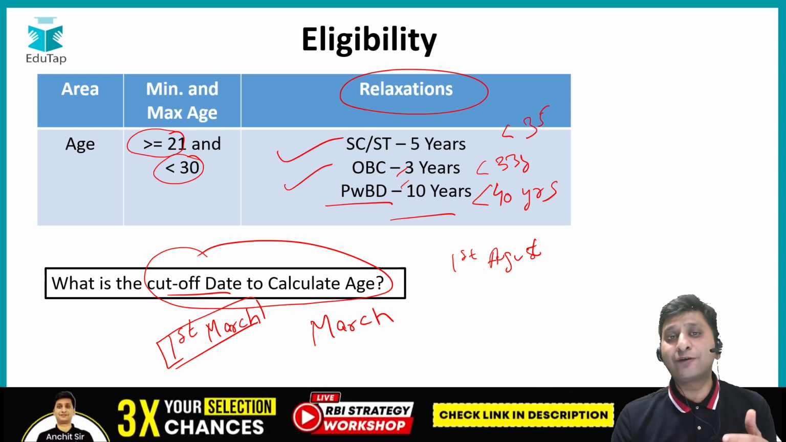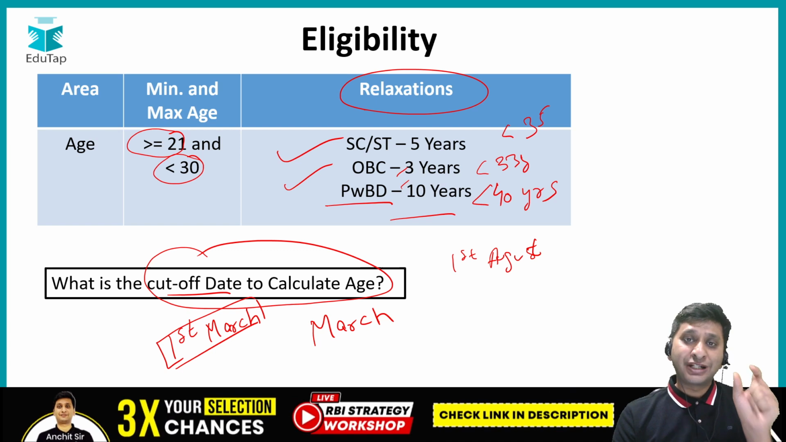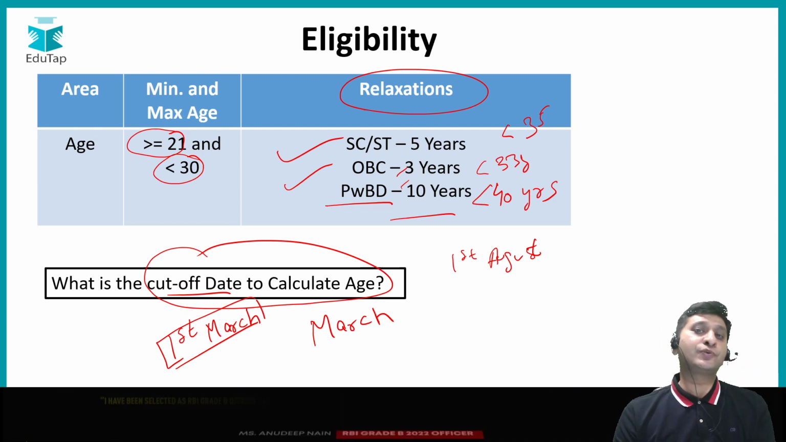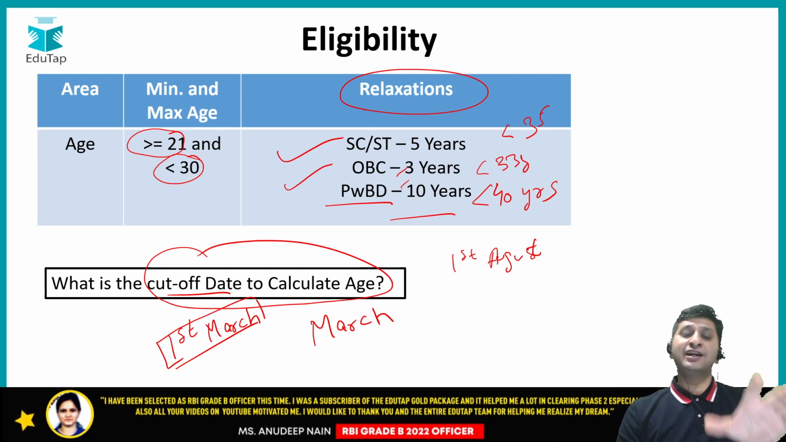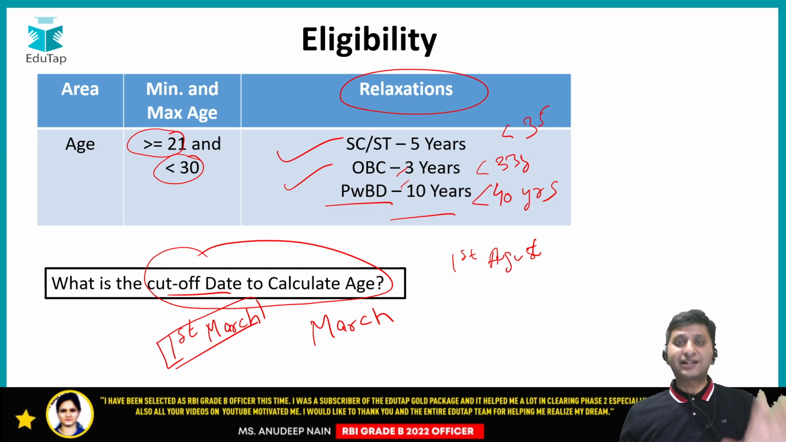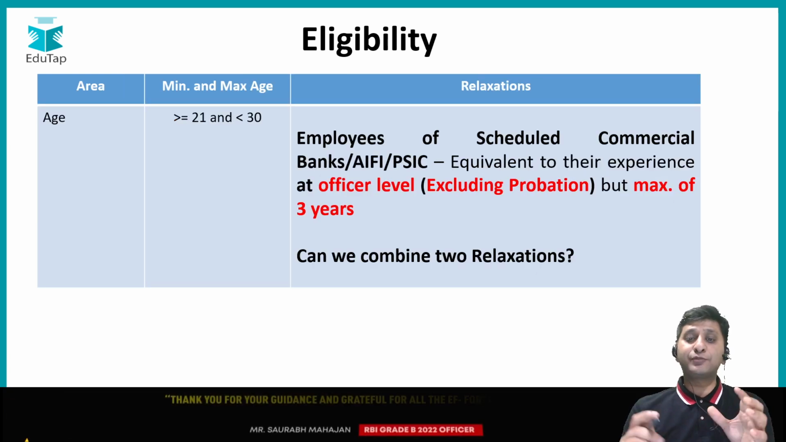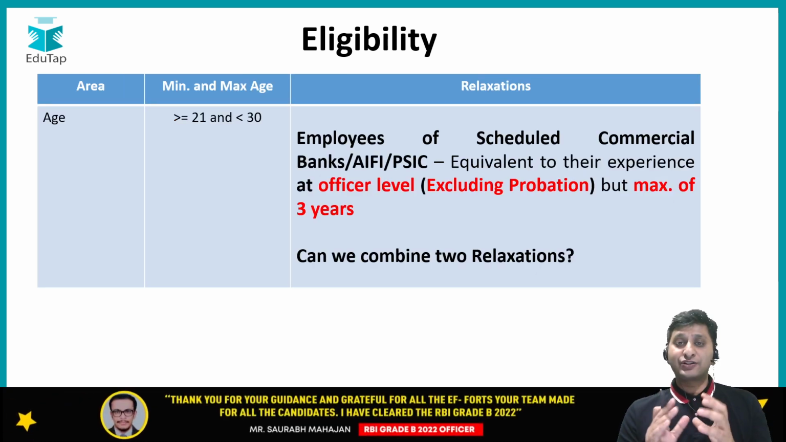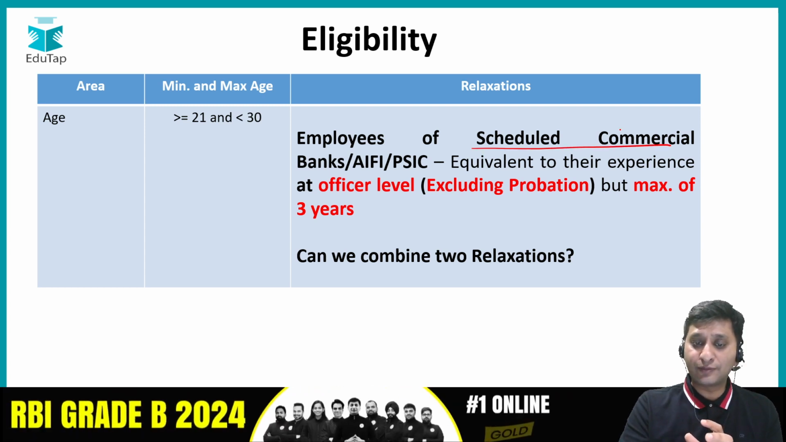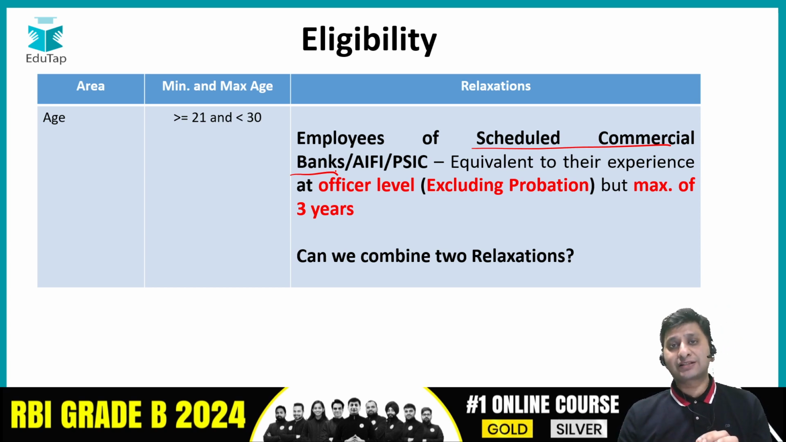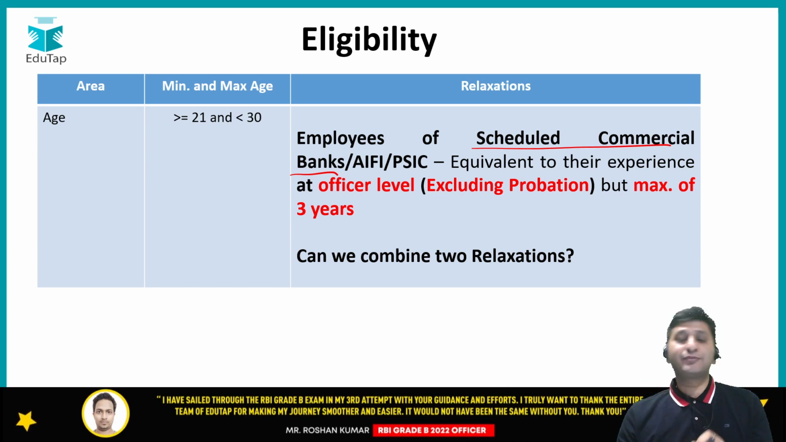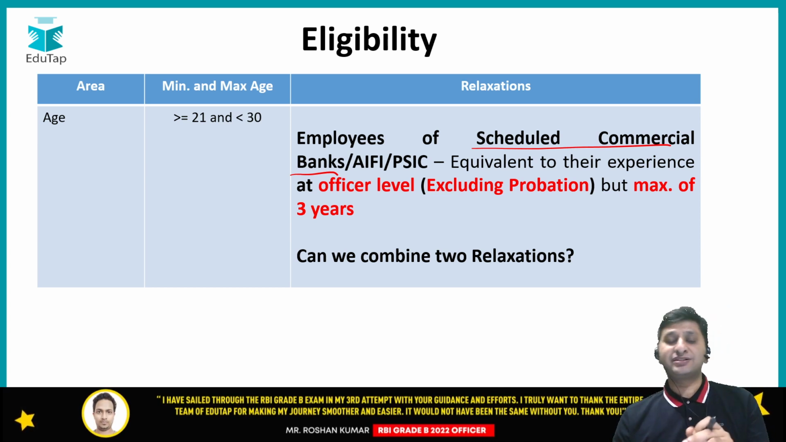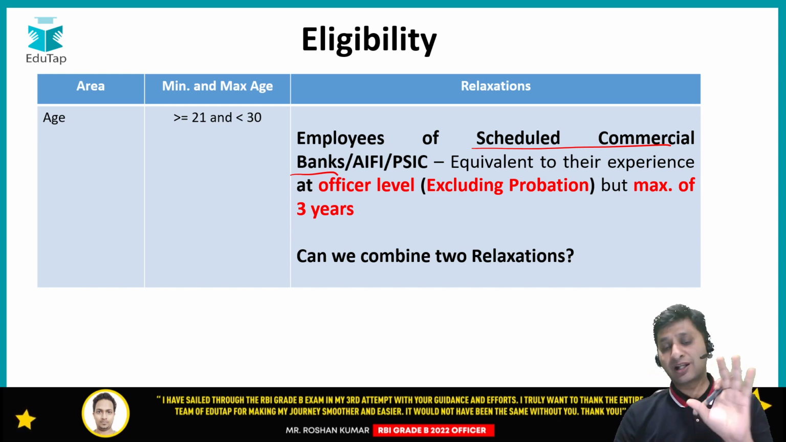So whatever that cutoff date would be, on that date, your minimum age should be greater than equal to 21 and your maximum age should be less than 30, or if you have specific relaxation, then as per that relaxation. तो ये तो category के base पे relaxation होगी. Now relaxation based upon employment. So here RBI is giving relaxation to those employees who have worked in scheduled commercial banks. Scheduled commercial banks का मतलब हुआ कि जो भी commercial banks हैं, चाहे पब्लिक हो या प्राइवेट, जैसे कि SBI और ICICI, both are eligible.